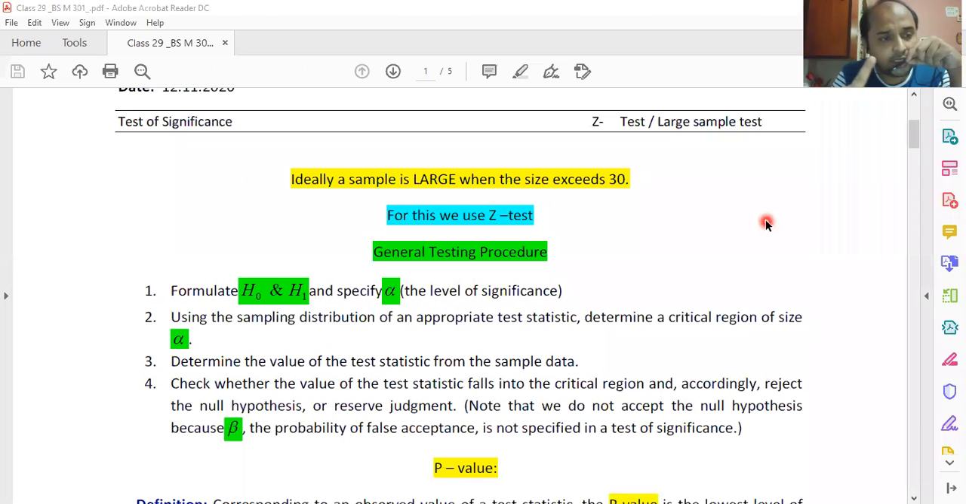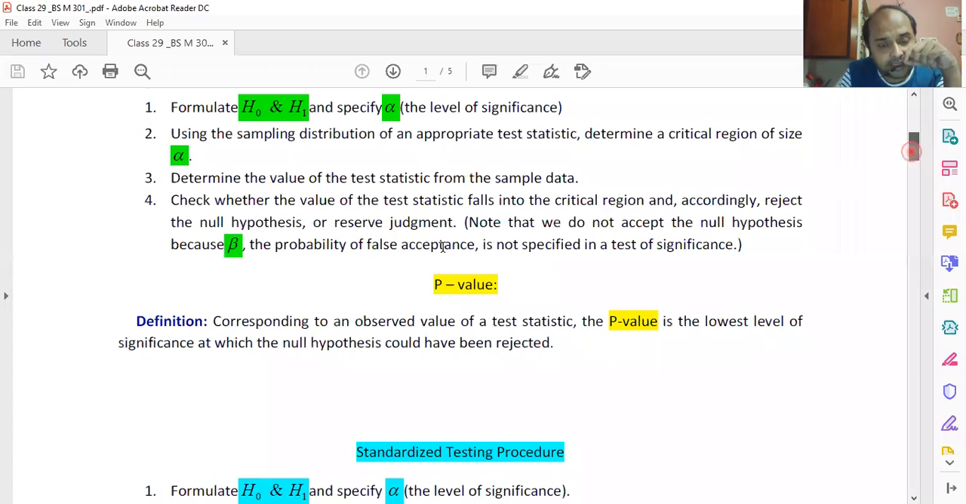One class on testing of hypothesis will not be sufficient to convey the idea to you in full, because my further classes will be on hypothesis testing only, and there, after doing lots of problems, you will get to know what it is. So you don't have to panic about what is written over here. Okay, so this is the general testing principle.